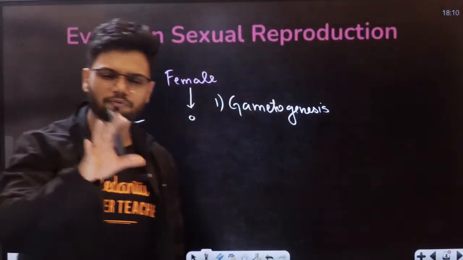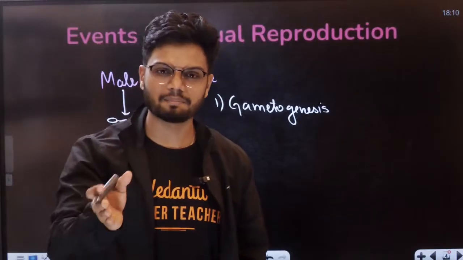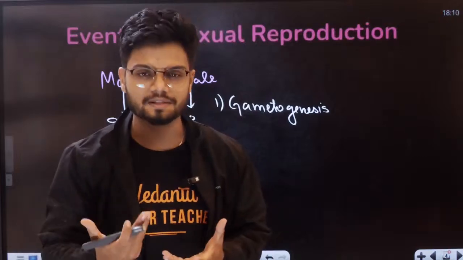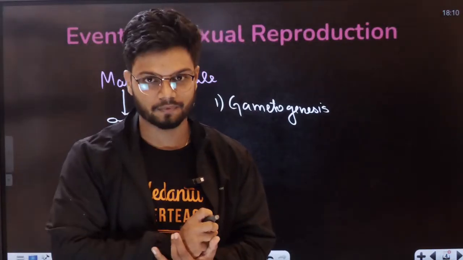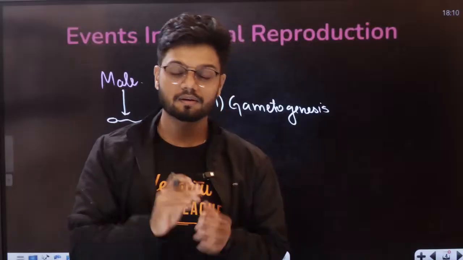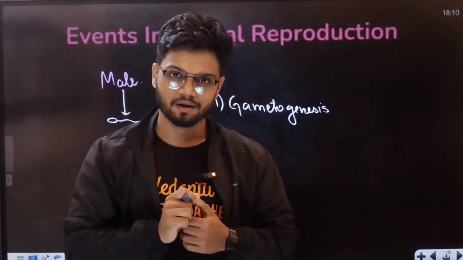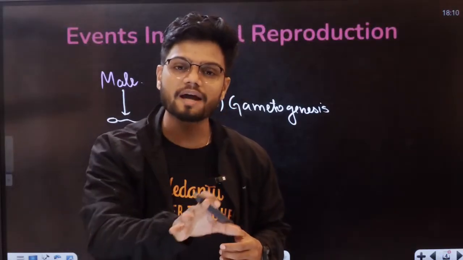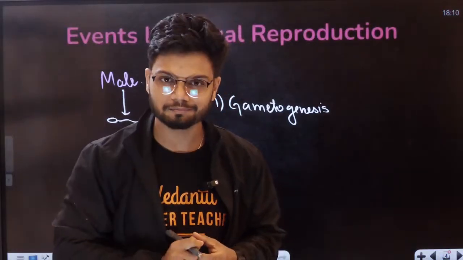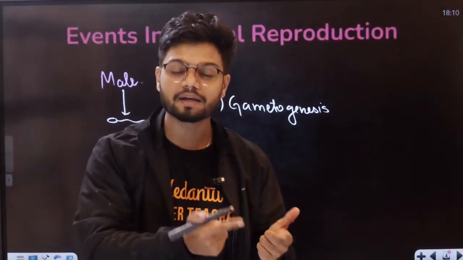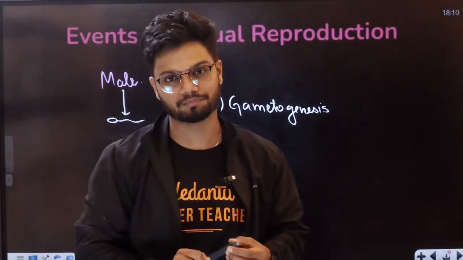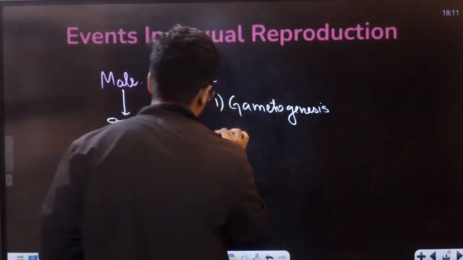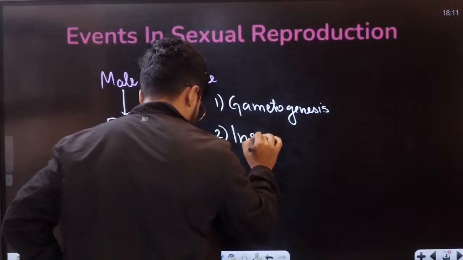Actually, before gametogenesis, there are also the male and female reproductive organs. But after that, in general, we have gametogenesis, the gamete formation. Now, let's say, students, in the case of humans, the male is releasing the sperm in the female vaginal tract. What do you call that? The release of sperm into the female vaginal tract is called insemination. The second topic here is a process called insemination, students.